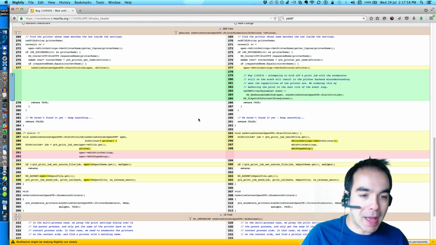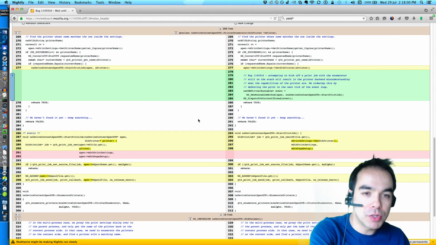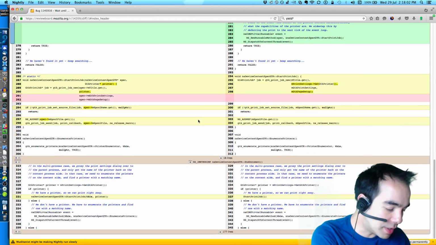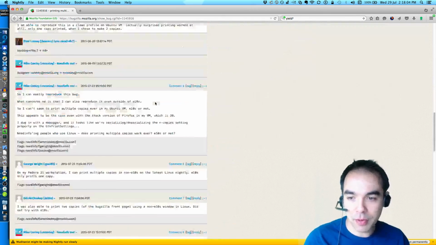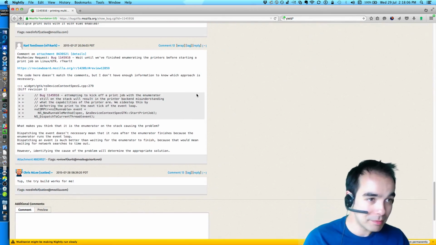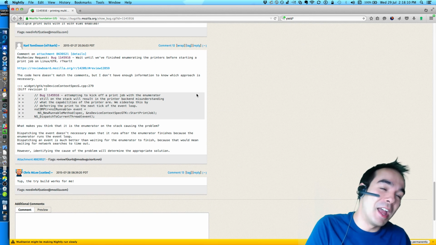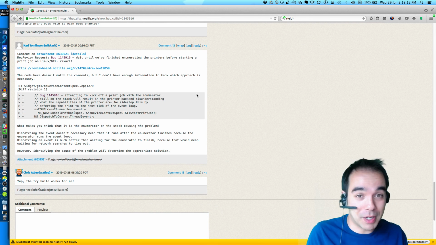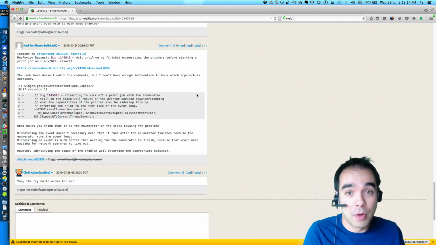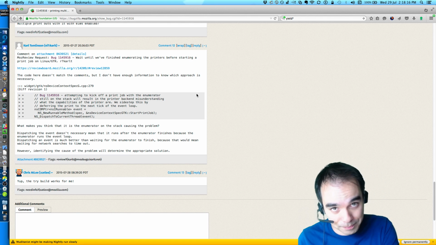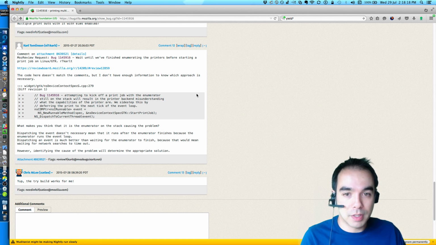Well, basically, that's what my patch did. It moved starting the print job right to the very end. When Carl T looked at it, he was not satisfied with my reasoning. Now, I don't blame him, because I don't actually know why it fixes it. I only know that it does seem to fix it, but I don't know why. And that's what I want to figure out. Why does this fix the problem? Because once I know that, then I can know whether or not this is a proper fix.